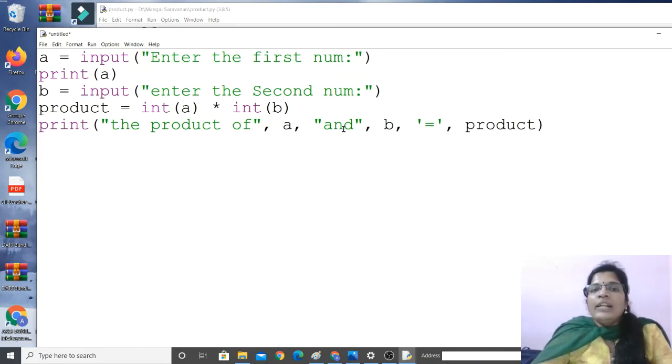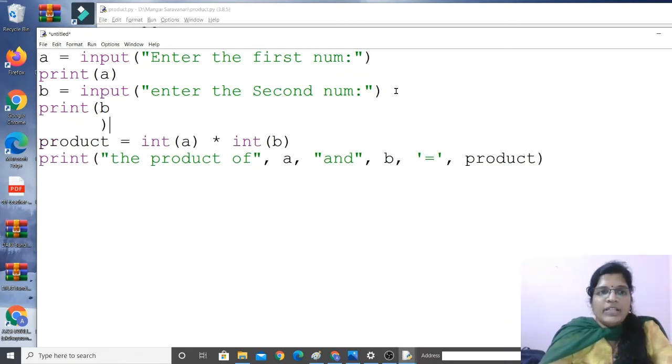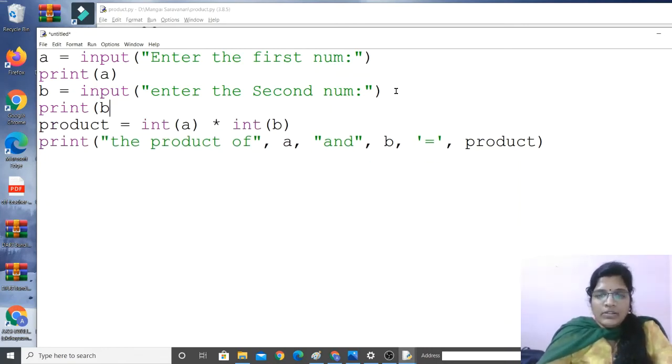Okay, and it's a double quotation, so it will be displayed as it is. Then B, it's not in quotation, so how will it be displayed? Instead of B, it will display the value of B which I entered. Okay, then product. Here we missed one statement. After getting the second value, we have to display the second value also, right?